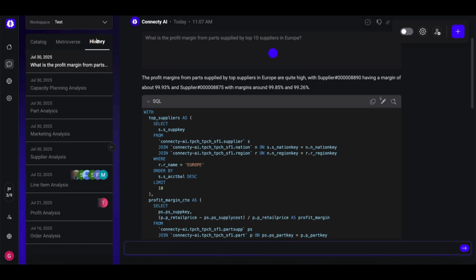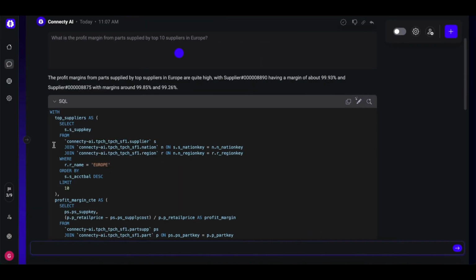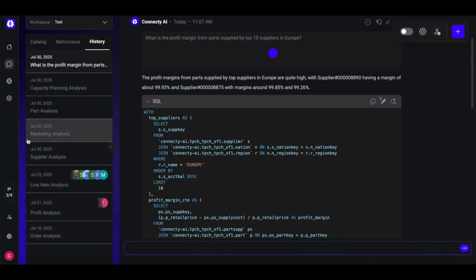All your conversations will show up here in history. This makes it easy to revisit any prior question or analysis. Everything is saved and searchable. Each is searchable and clickable, so you can revisit insights at any time. Need more space? Use the collapse toggle to hide the side panel. This is especially useful when writing longer follow-up questions or reviewing wide datasets.